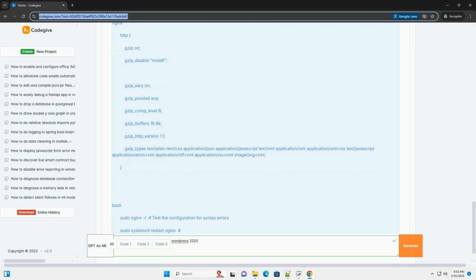Content delivery networks, CDNs. Most CDNs offer Gzip and Brotli compression as a standard feature. If you're using a CDN, make sure that compression is enabled in your CDN settings.